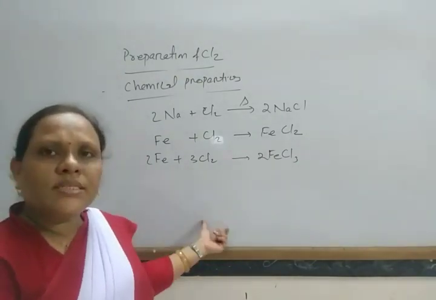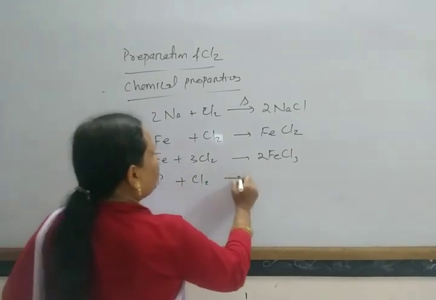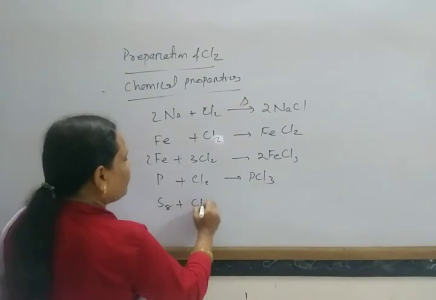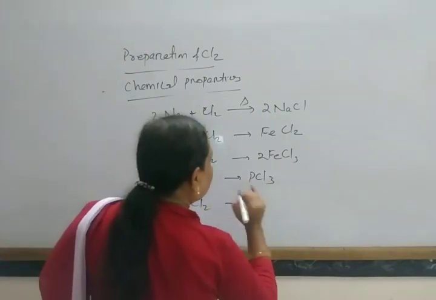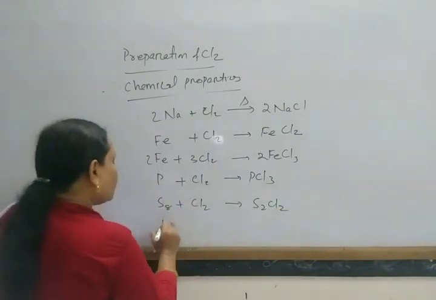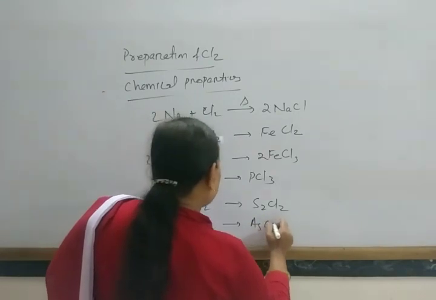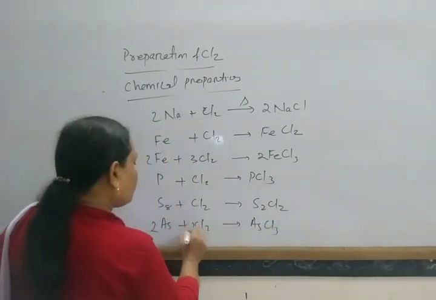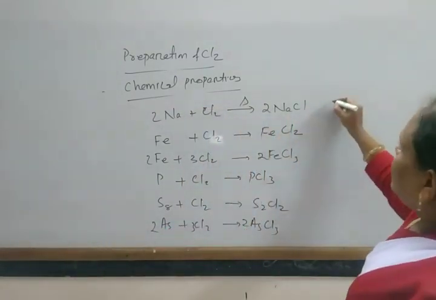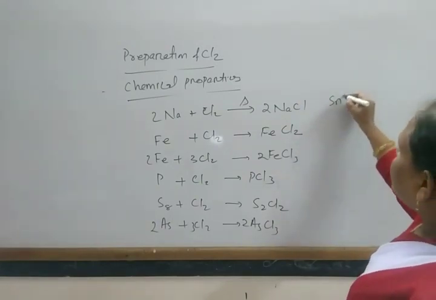It also combines with non-metals: phosphorus and chlorine form phosphorus trichloride, sulfur and chlorine form sulfur chloride, and arsenic and chlorine form arsenic chloride. It also combines with lower chlorides to form higher chlorides.